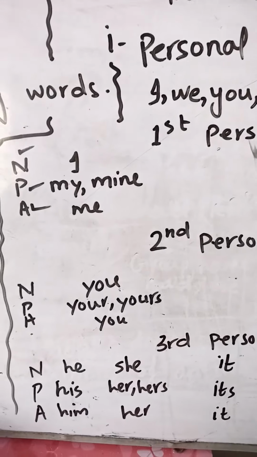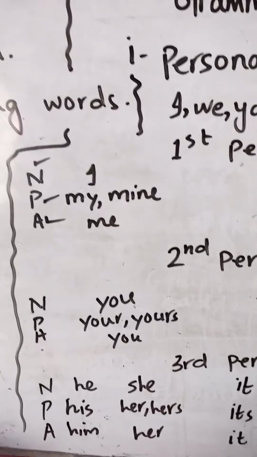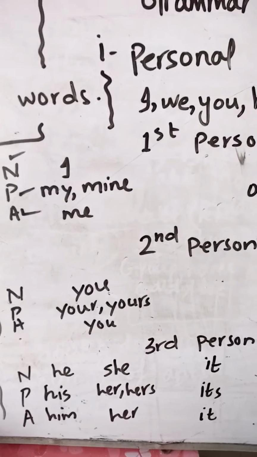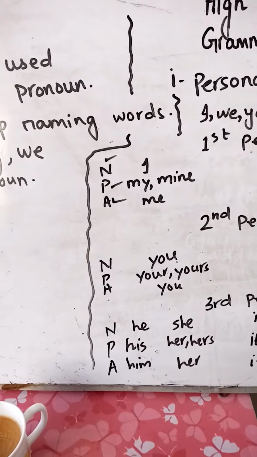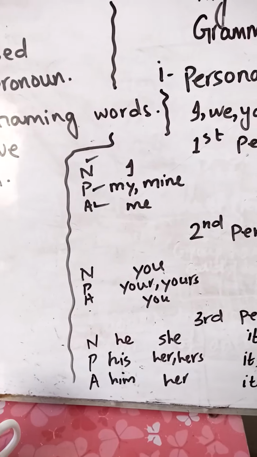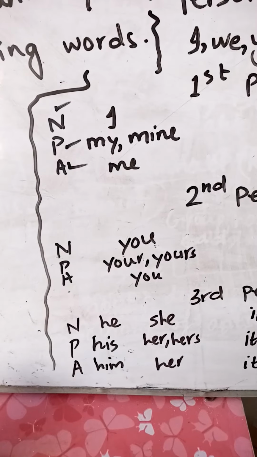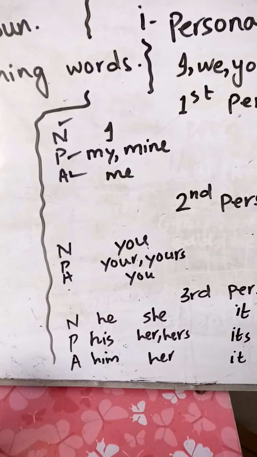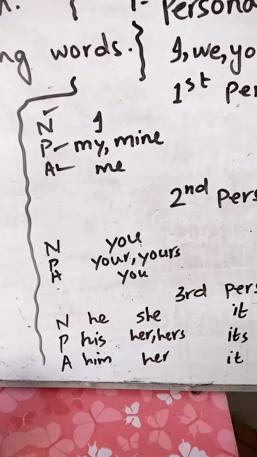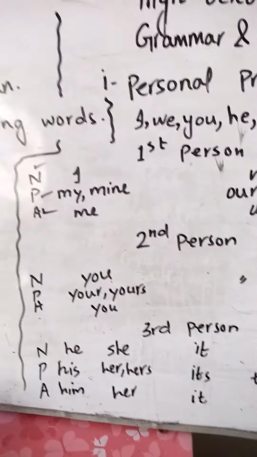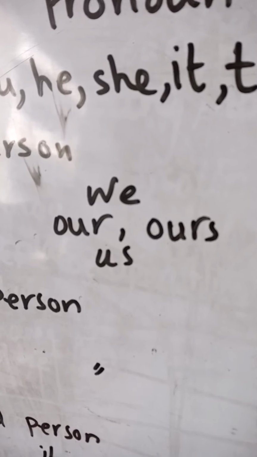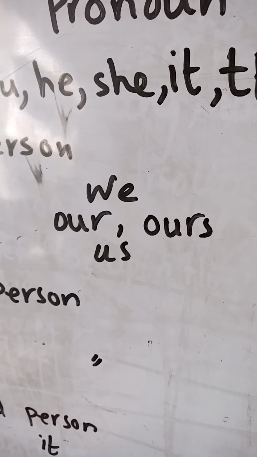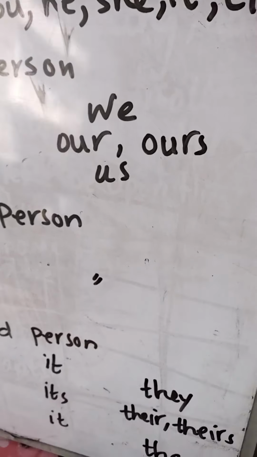First person, first of all, we have to discuss I family. In I family, singular: I, my, mine, and me. I like, I'm sitting here, I'm calling you, and what about my and mine? This book is mine, this is my book, the book is written by me. So this is the use of I family words. Then first person, plural: we, our, ours, us. We are playing cricket.